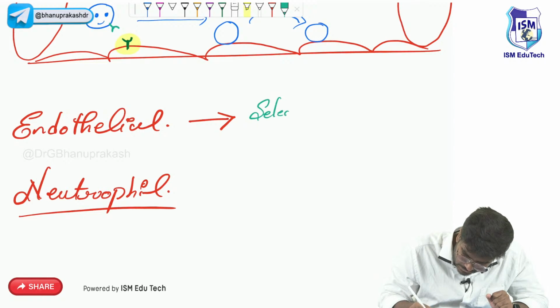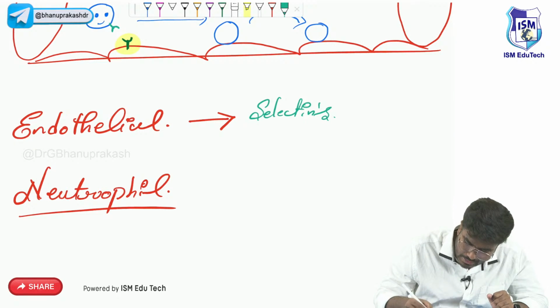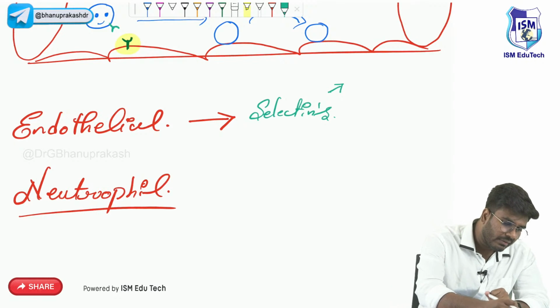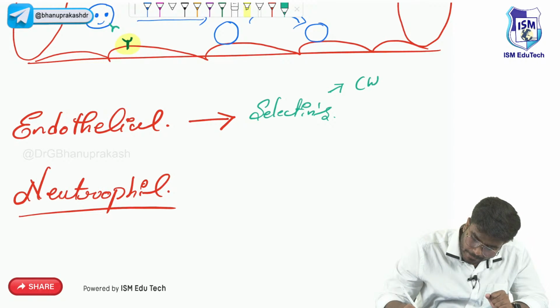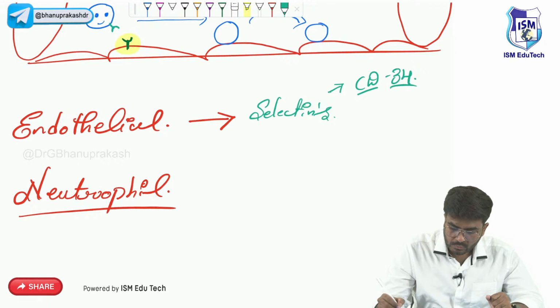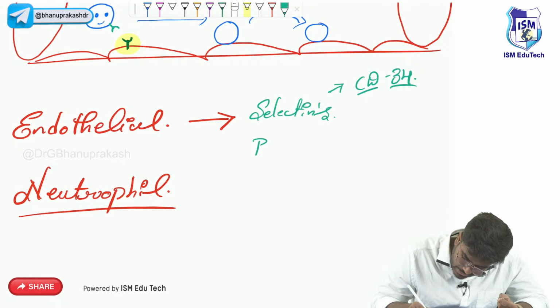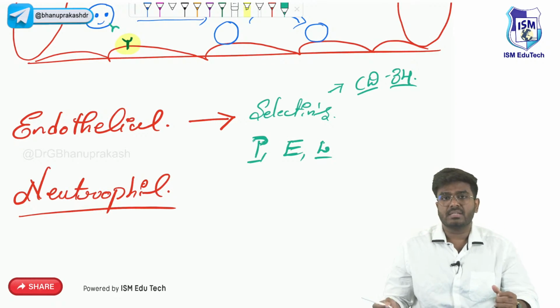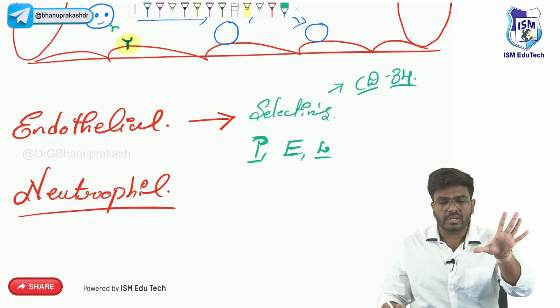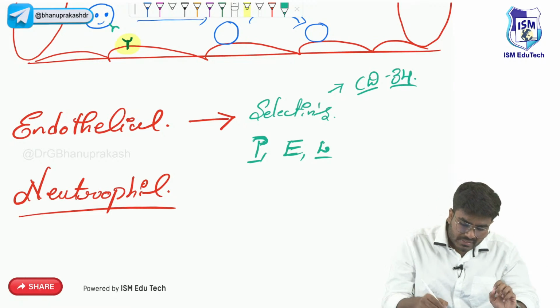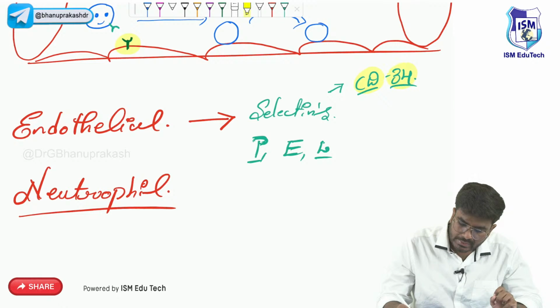The CD marker of selectin is very important, which is repeatedly asked. The CD marker is CD34. Very important, guys. Selectin CD marker is CD34, and there are different types of selectins: P selectin, E selectin, and L selectin. P means platelet, the selectin present on the platelet. E for endothelial selectin, L for leukocyte selectin. Not needed. Selectins are there on endothelial cells. Okay, well and good. What is the CD marker of selectins? CD marker of selectins is, sir, CD34.